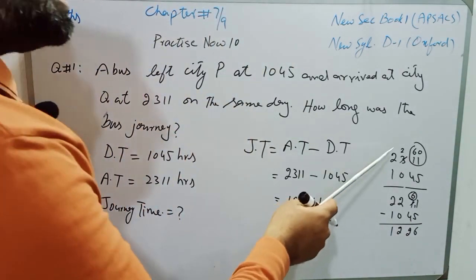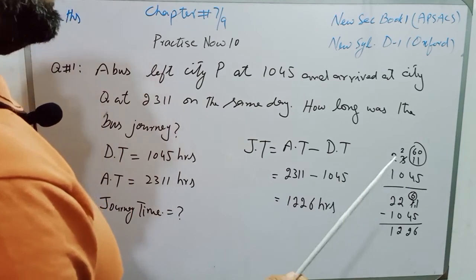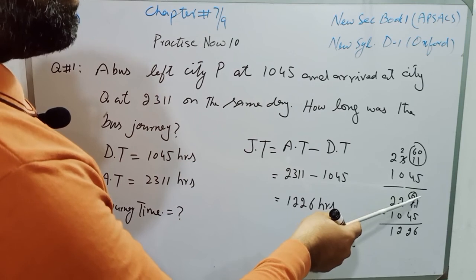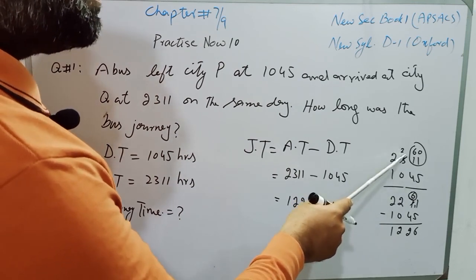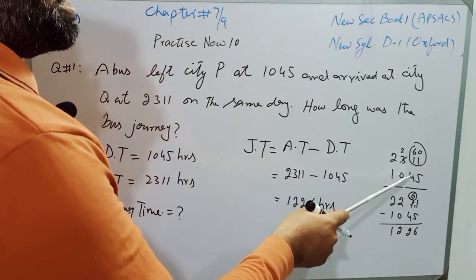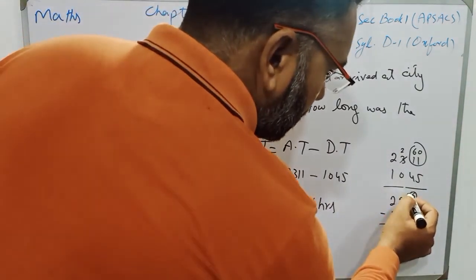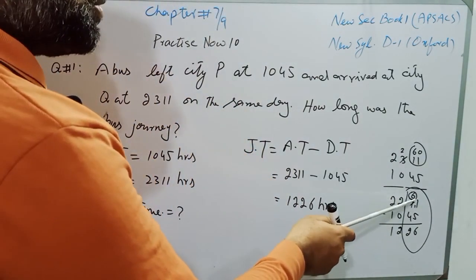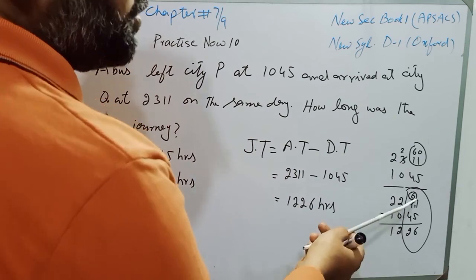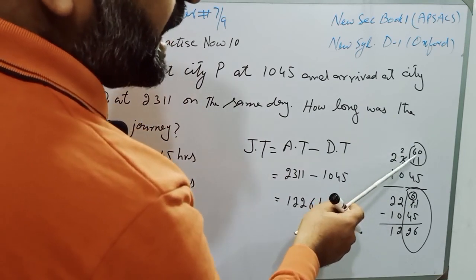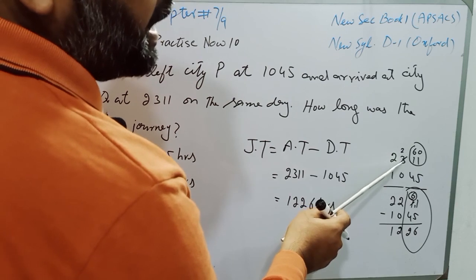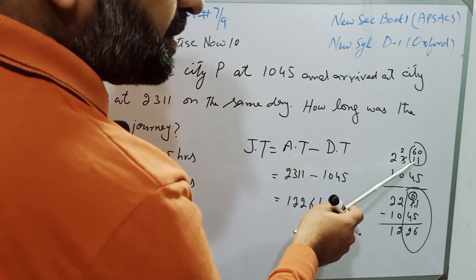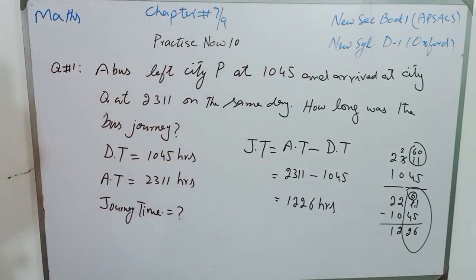Students, it is a new thing for you people. Keep in mind that when there are 60 minutes, then it will give one carry to the next hour, because 60 minutes make 1 hour. Here you may have some confusion for some time, but when you understand it, there will be no confusion about how we can take 60 as carry from hours, because 1 hour is equal to 60 minutes. So in minutes we will add 60 minutes, and then we will subtract minutes from minutes and hours from hours.